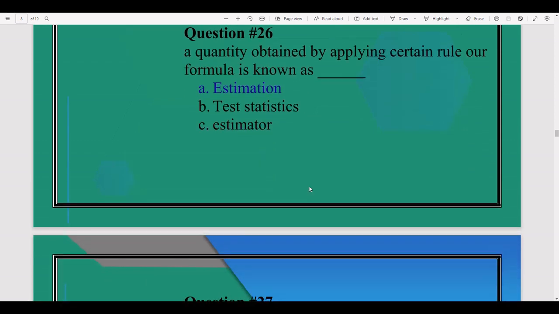Question number 26. A quantity obtained by applying certain rule or formula is known as estimation. Estimation is a quantity which is obtained by applying certain rule or formula. For example, as you calculate mean from sample observations, x bar is equal to sum of x over n. This is the formula where you put your values to get an answer, and this whole process is estimation.